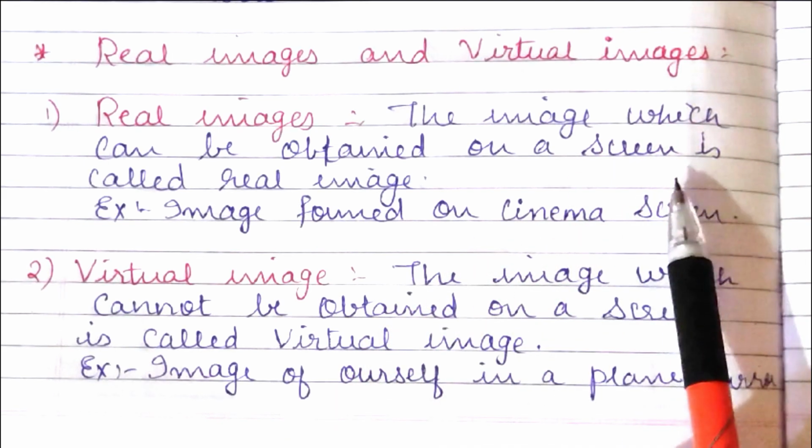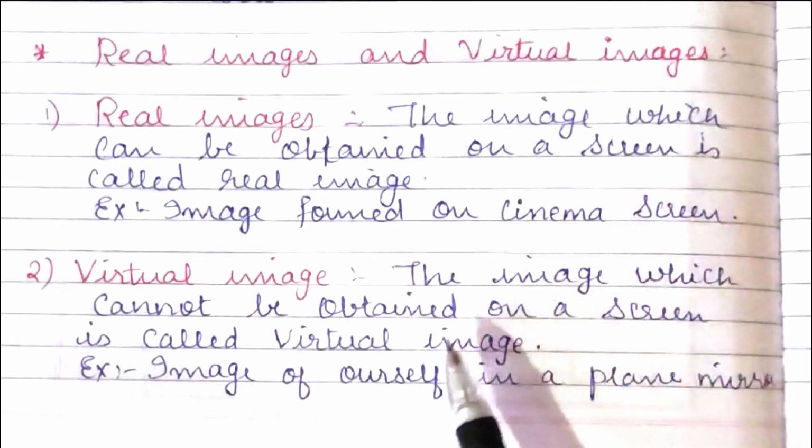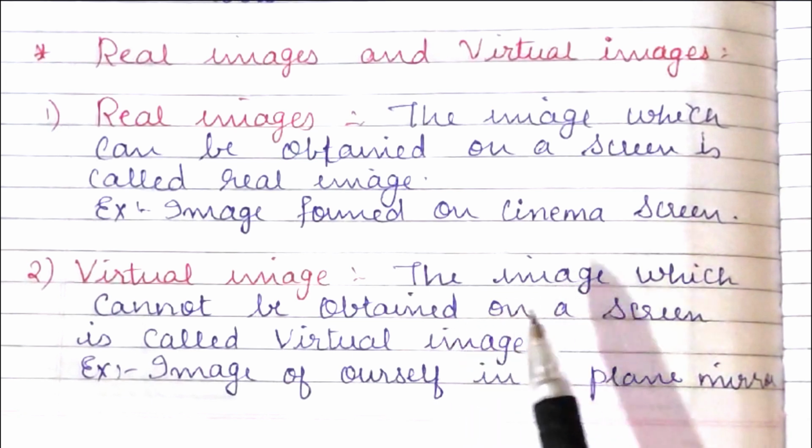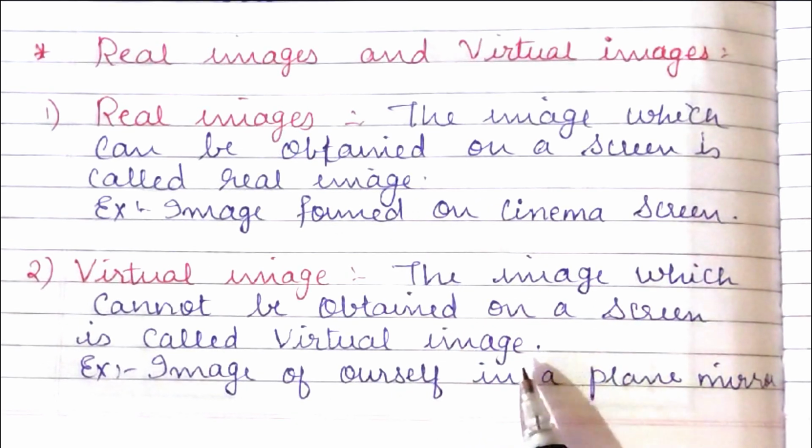So this type of images are called real images. And in a virtual image, the image is formed inside the mirror. So these types of images are called virtual images.